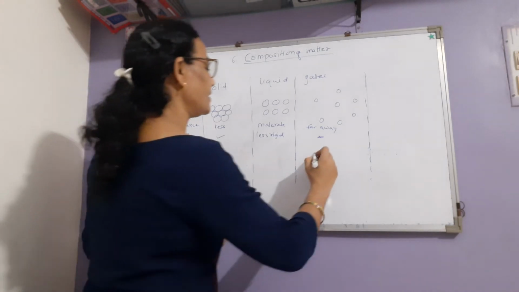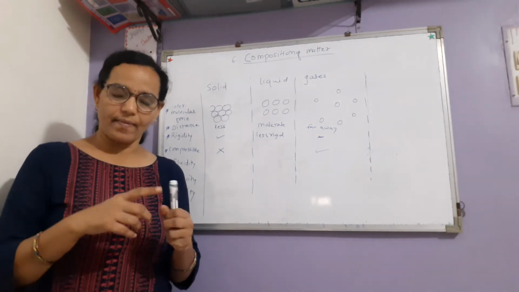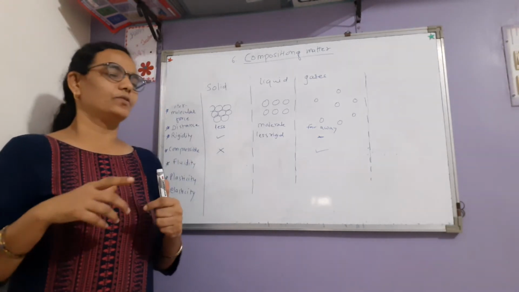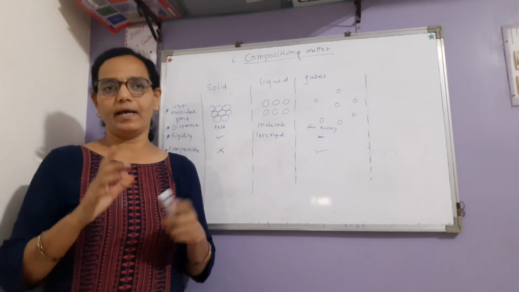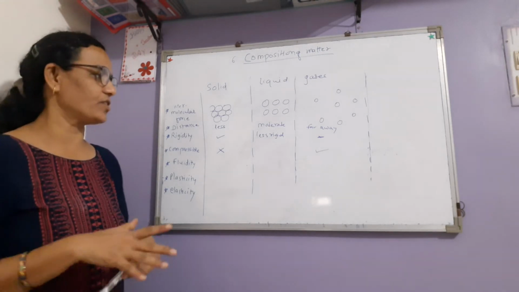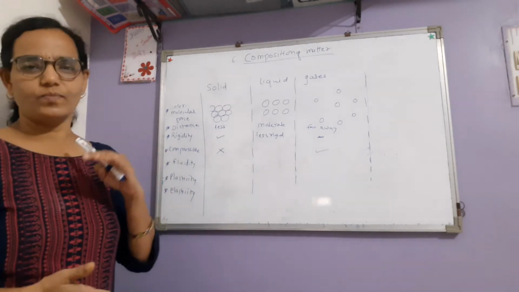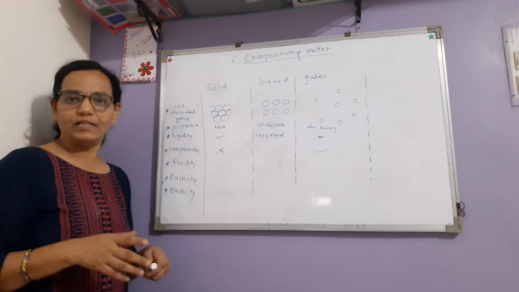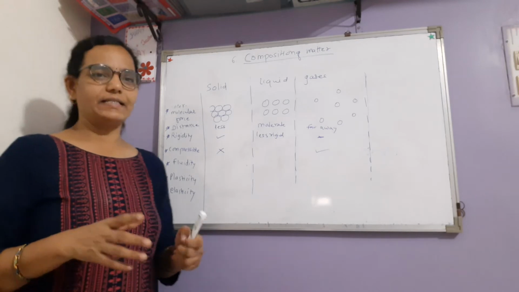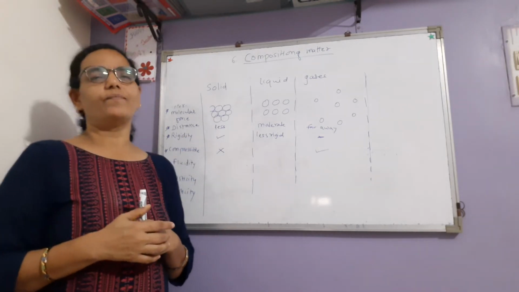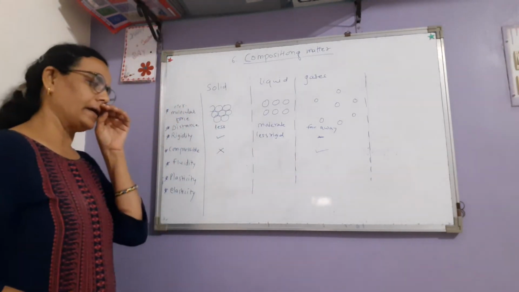Compressible, gases are highly compressible. You know, for example, in the tire of vehicles there is a tube of air, an air tube. So the air is tightly pressed inside the tube and the vehicles can run. Our LPG gas cylinder also has gas filled under high pressure. It means a big volume can be compressed, and under high pressure it can be made into a small volume, and hence it is possible to fill the gas in a jar, in the tube of a tire, in the gas cushion also. So because gases are compressible, they can be filled in any container.